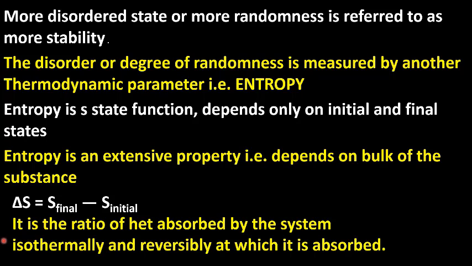Now, entropy is defined as the ratio of heat absorbed by the system isothermally and reversibly to the temperature at which it is absorbed. So, entropy is nothing but heat absorbed by the system under isothermal and reversible conditions, divided by that temperature. So, delta S, the entropy change, can be found by dividing Q reversible, that is heat absorbed in a reversible reaction, by temperature.